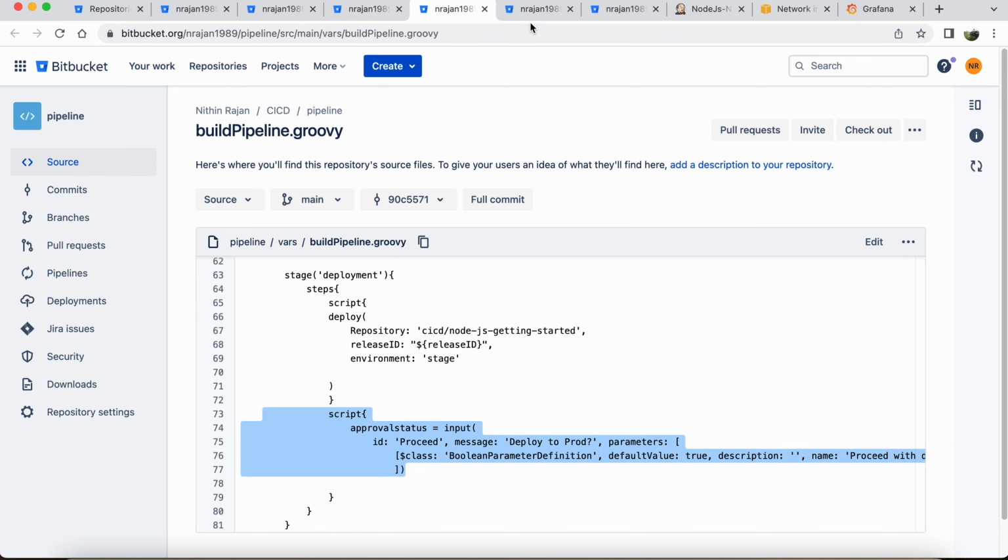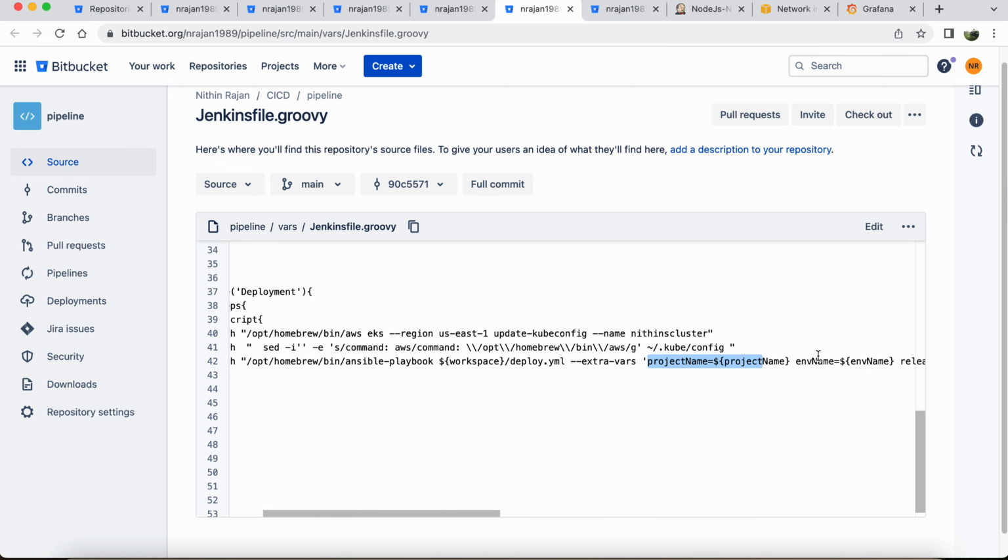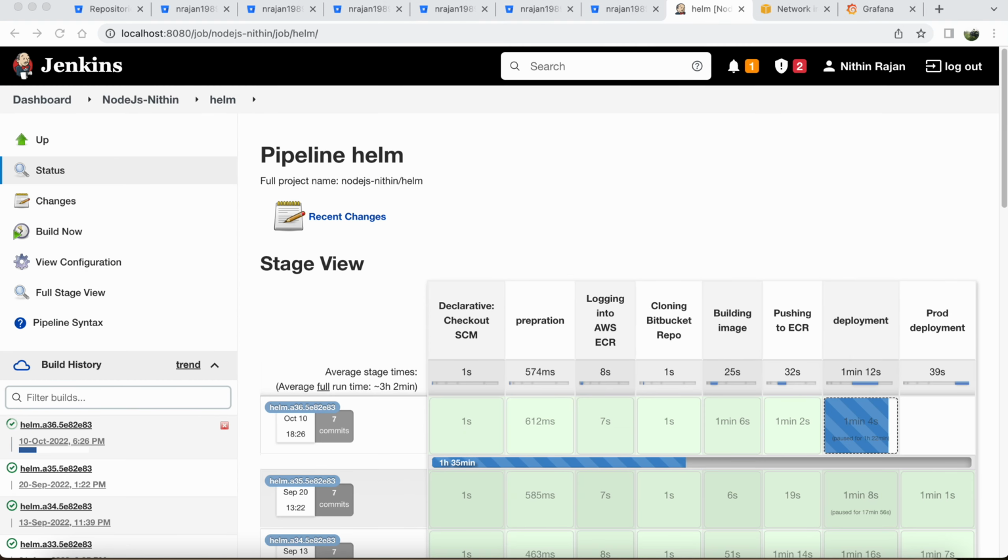To carry out the deployment, once the deployment is called, it is performed with the following configurations from the Jenkinsfile.groovy. Basically, the Jenkinsfile.groovy calls the Ansible. The job of this Ansible is just to template the values.yaml file with the parameters which we pass through the job, and this will help the charts to perform the deployment with the right values. Let me show. Invoke the build for a sample Node.js application under the branch Helm.